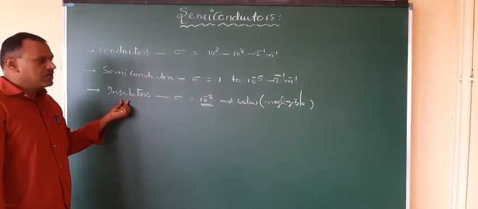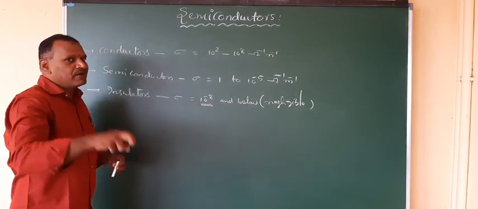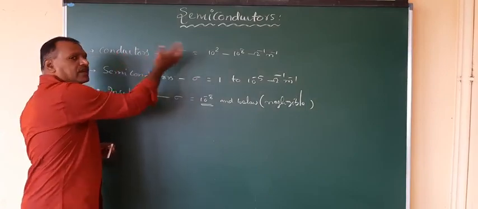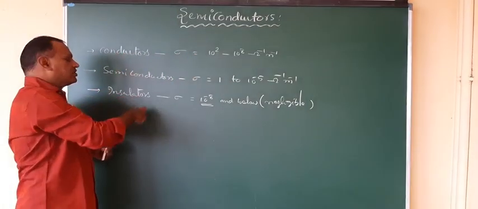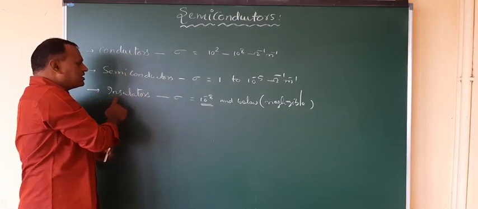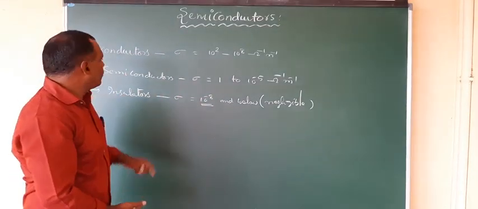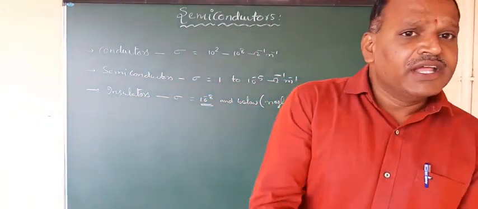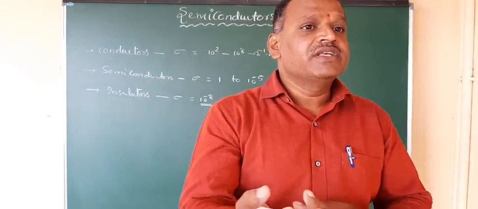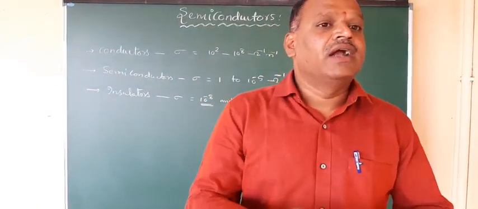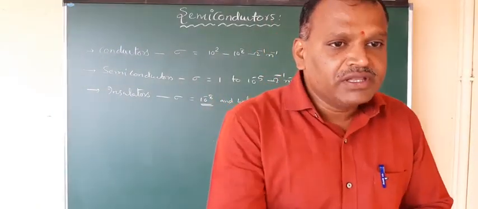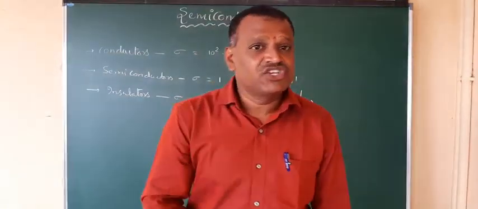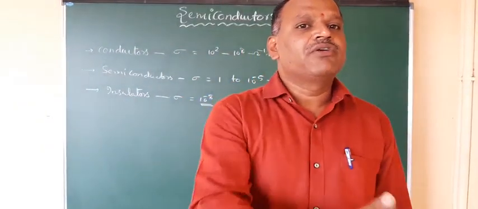Negligible conduction is related to insulators. All are solids, all have atoms, and their arrangement is very closely packed. But conductors have more conductivity, semiconductors have some average conductivity in between insulators and conductors, and insulators have negligible conductivity. So why do these materials behave like this? The detailed explanation of why conductors conduct, insulators do not, and semiconductors lie in between is given by the band theory of solids.